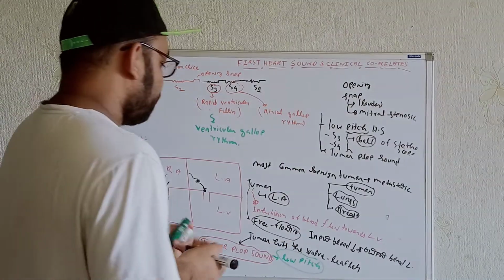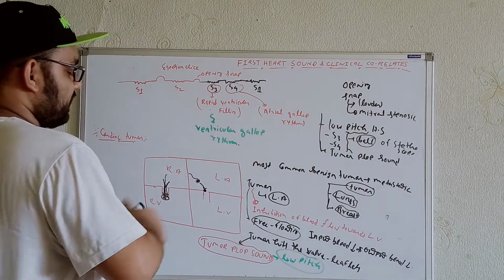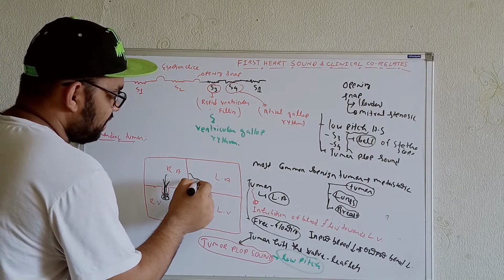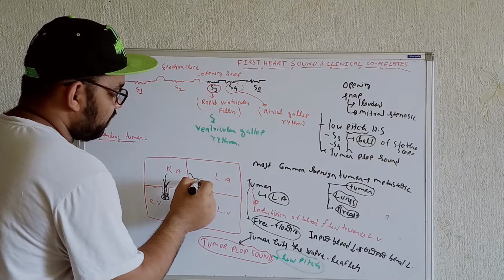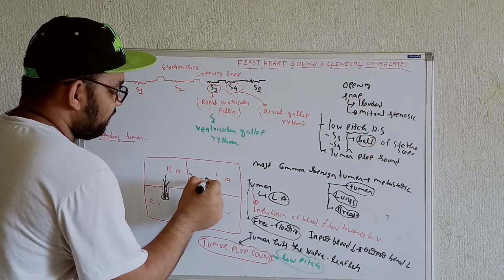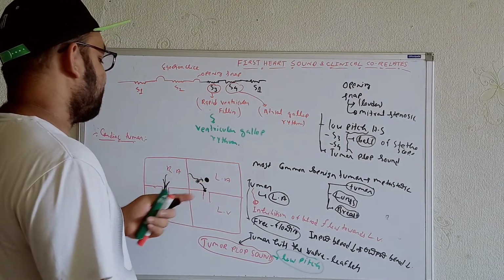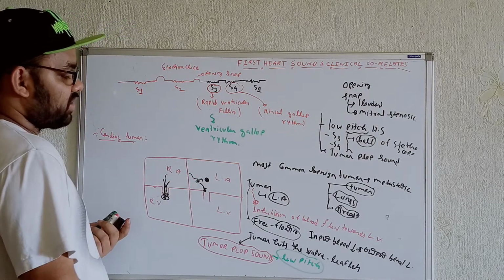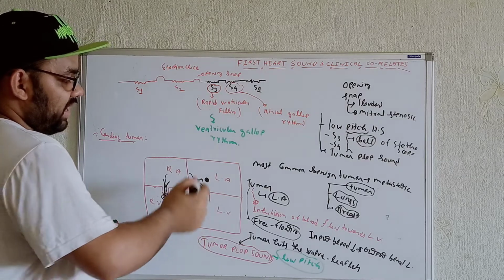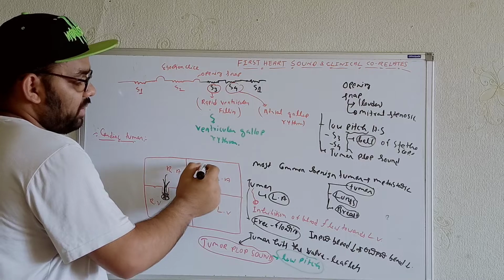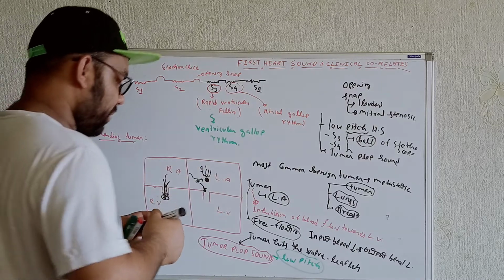Now we'll talk about whatever clinical manifestations we'll get in these cases. Okay. Now see, if we see the increasing size of the tumor, for example, from here we are getting this type of tumor, increasing size. So whenever the size is increased, there will be different types of clinical manifestations. There will be obstruction in the blood flow. That means the blood, whatever comes over here, will be turbulent. Okay, we will get the turbulent blood flow.